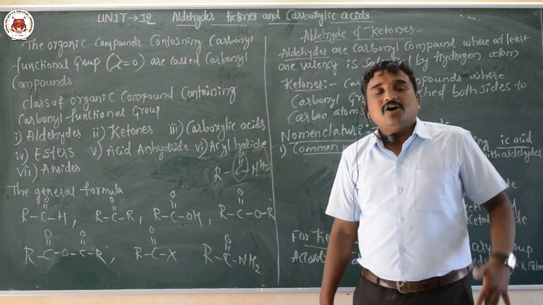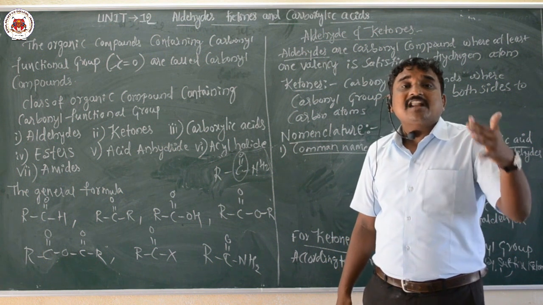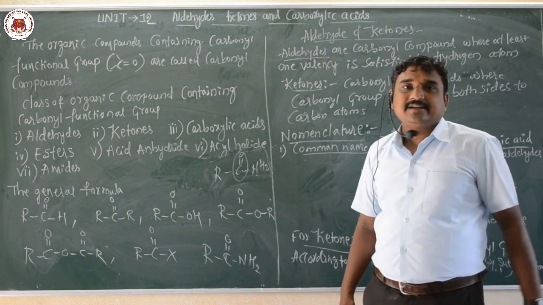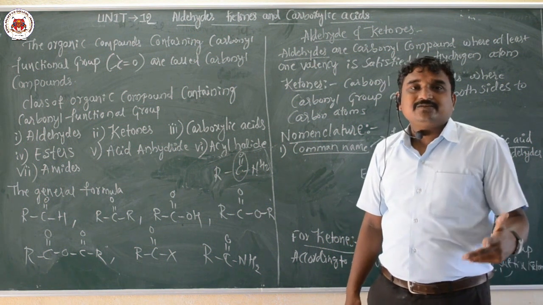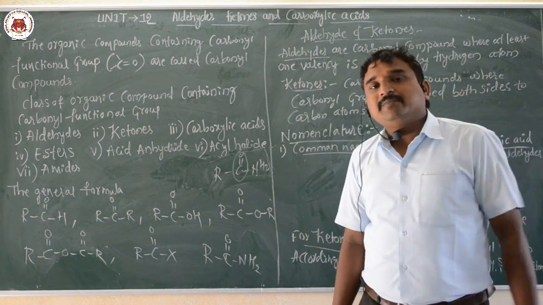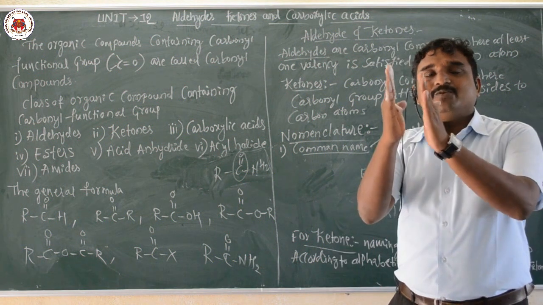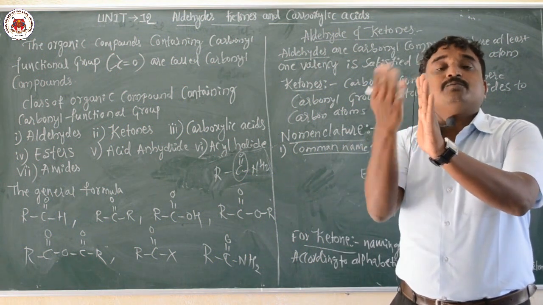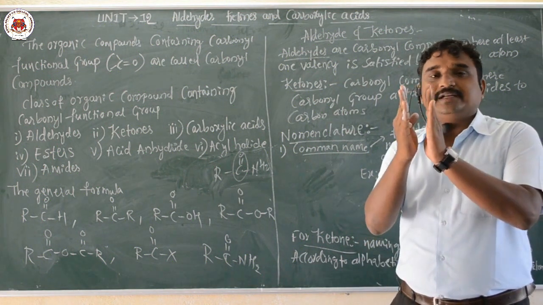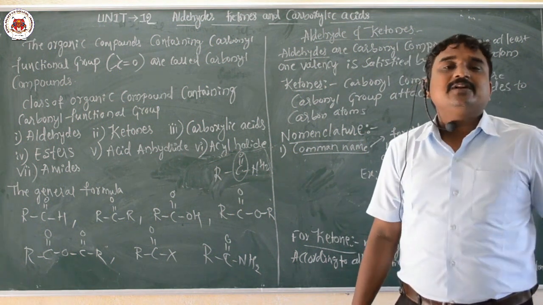Aldehydes are the organic compounds where one of the valencies of the carbonyl carbon is satisfied by the hydrogen atom, at least one of the valencies of the carbonyl carbon is satisfied by the hydrogen atom, so they are called the aldehydes. Ketones means the carbonyl carbon is attached on both sides to carbon atoms only, so they are called what here, ketones.